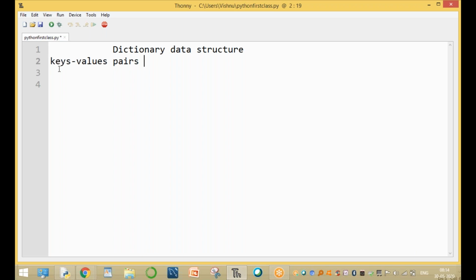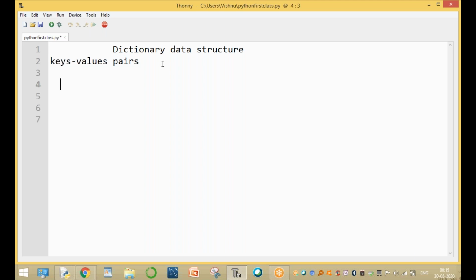If you want to store only values, use a list, a tuple, or a set. But if you want to store key and value pairs, then we should go for the dictionaries concept.